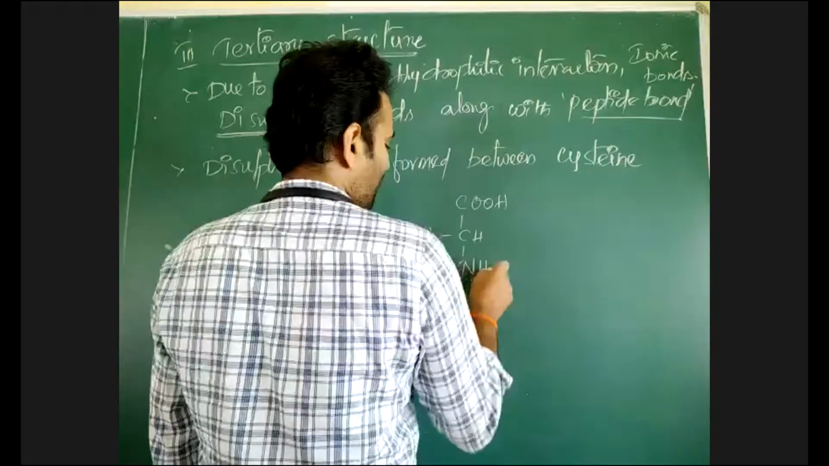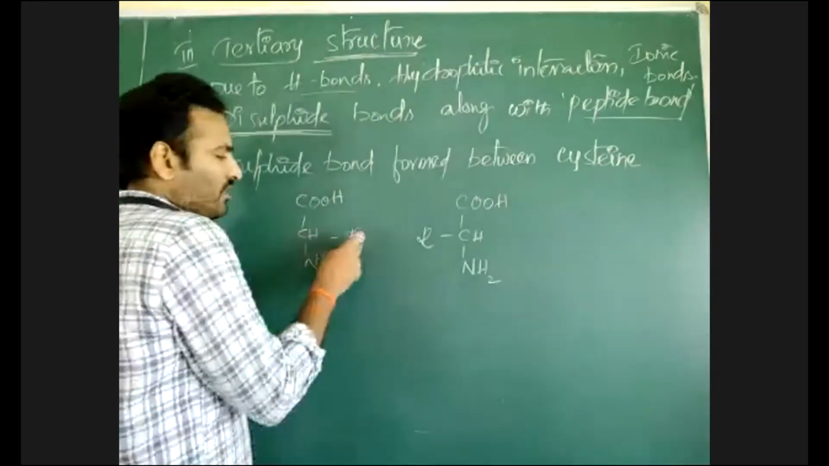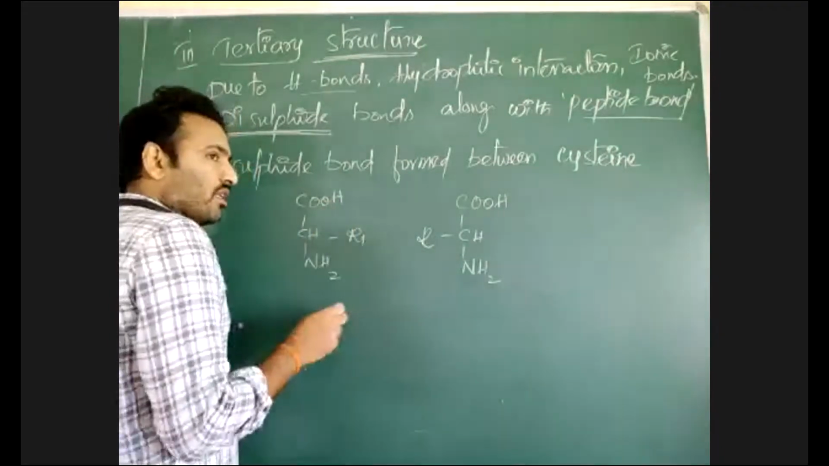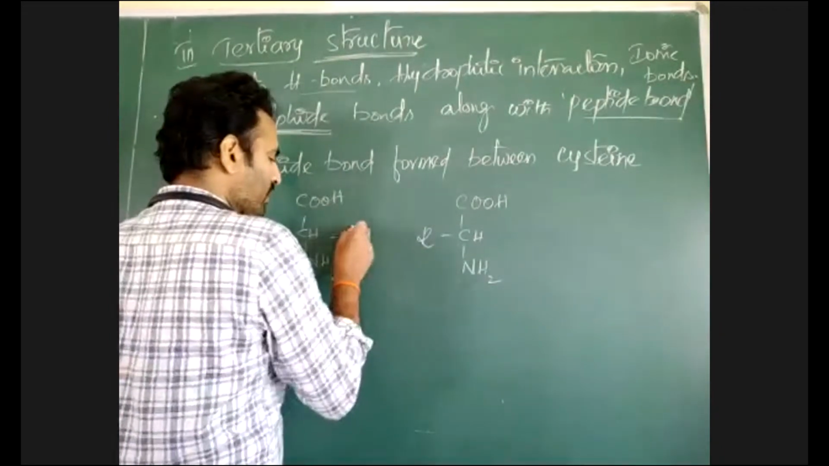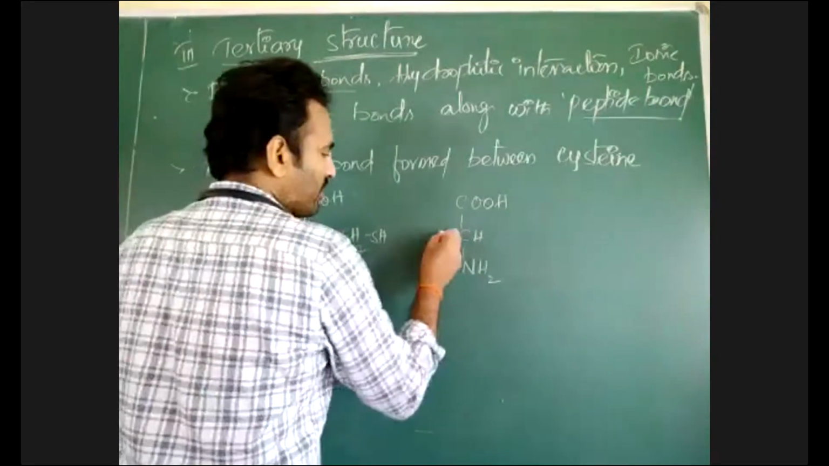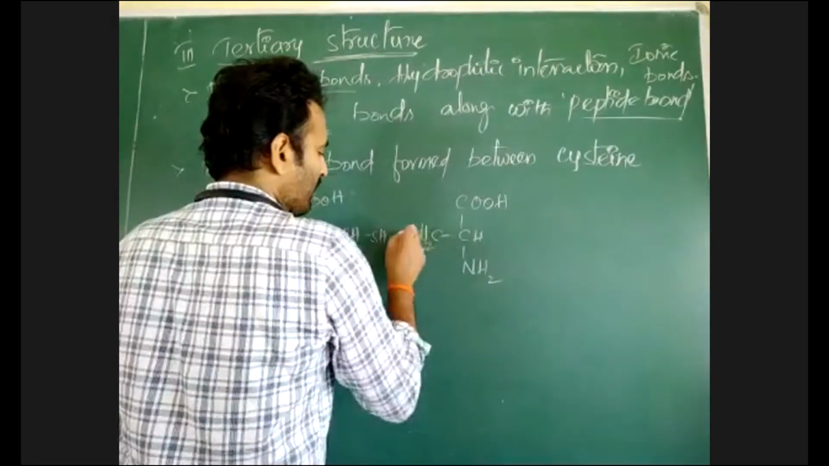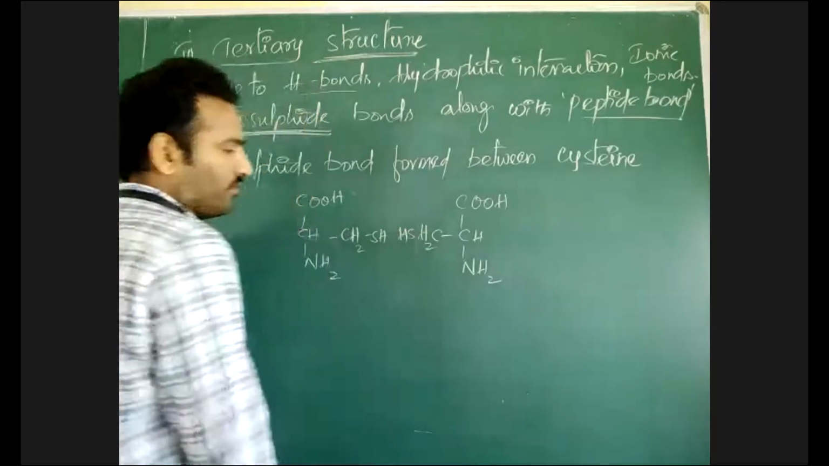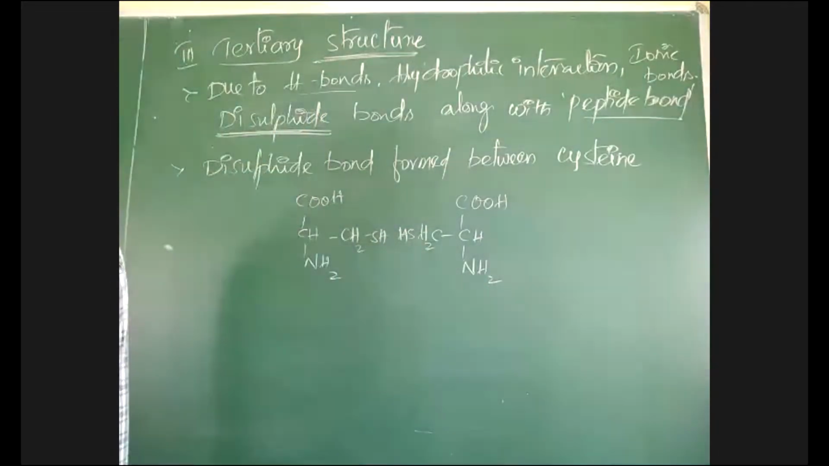This is another amino acid. What is the structure of the R chain in cysteine? Cysteine has CH2SH. Another cysteine will also have CH2SH. These are two cysteine amino acids.